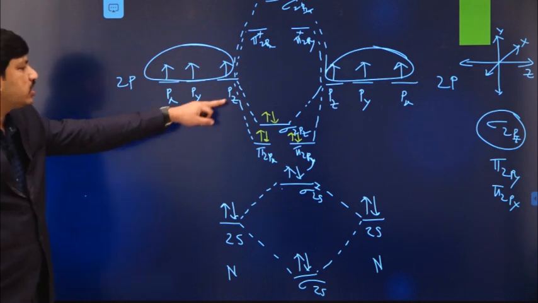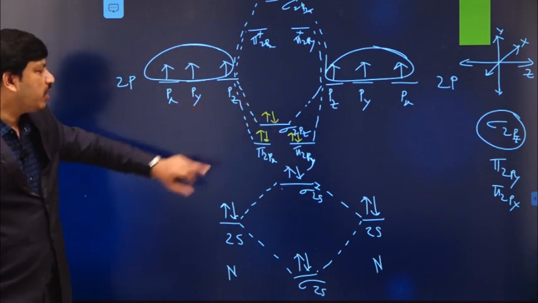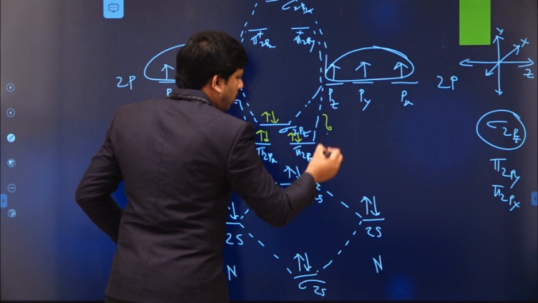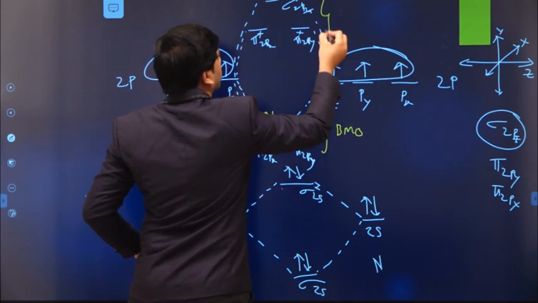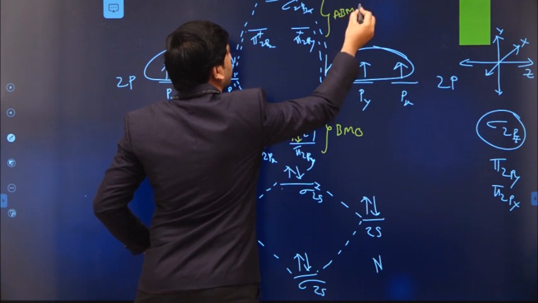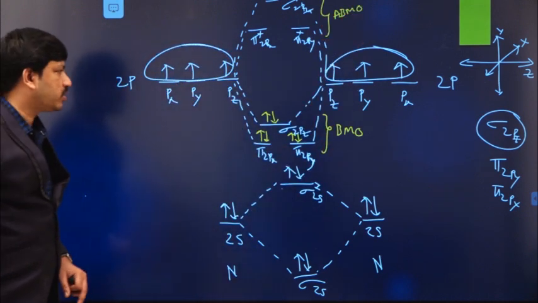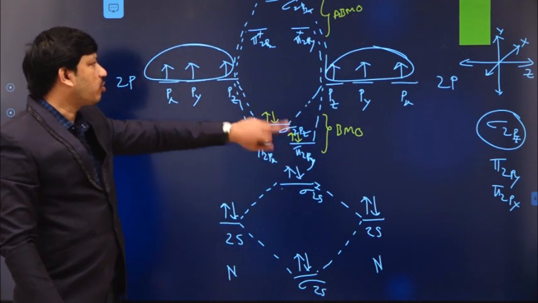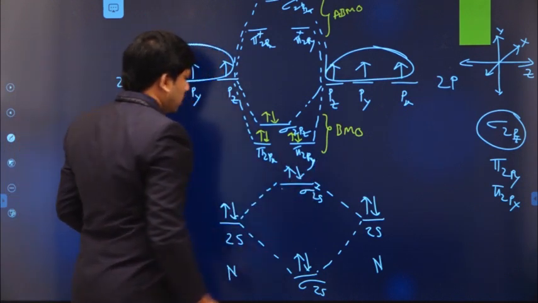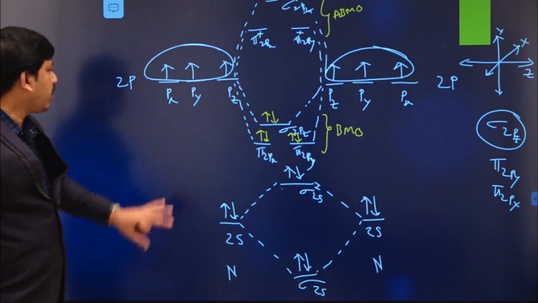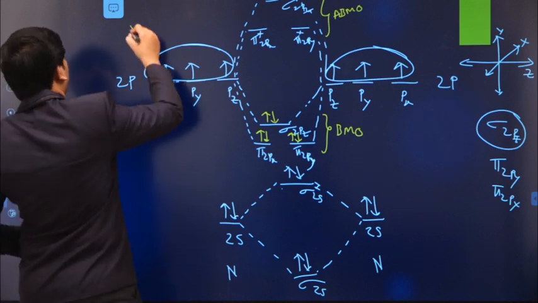So 6 electrons are occupying only bonding orbitals. These are bonding molecular orbitals, and these are anti-bonding molecular orbitals. So all the electrons occupy only bonding molecular orbitals. Like this we have to construct the energy level diagram of the N2 molecule.